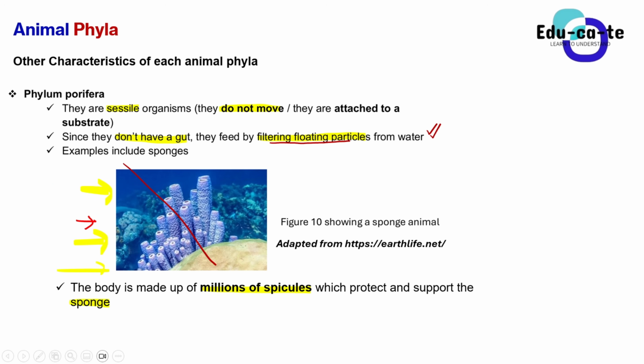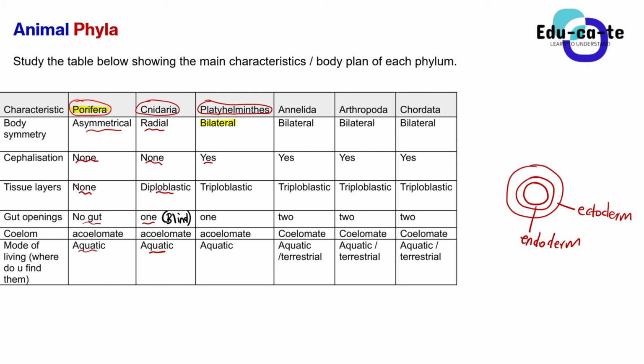And then when we look at one more characteristic, the tissue layers in Platyhelminthes are triploblastic. It simply means that it has got three tissue layers. When the Platyhelminth is still young or still developing, it has got three tissue layers. Remember, we know of the ectoderm and the endoderm, right? So it has got three of them. It means that there's a third one, which is known as the mesoderm.